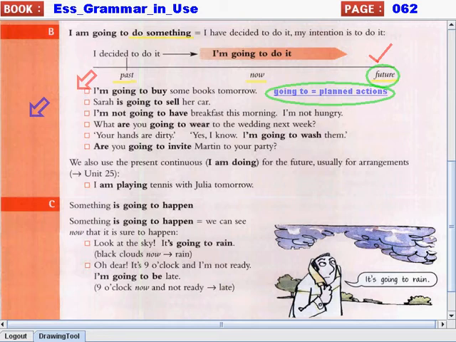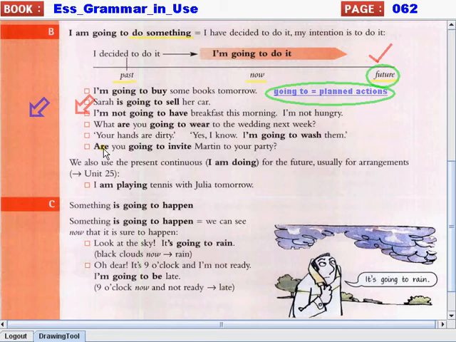For example, I'm going to buy some books tomorrow. I am going to buy some books tomorrow. I plan to buy some books tomorrow. Sarah is going to sell her car. She has a plan to sell her car. She plans to sell her car.